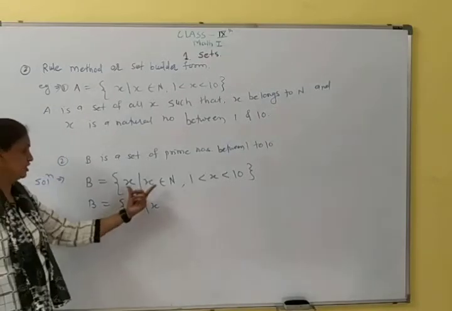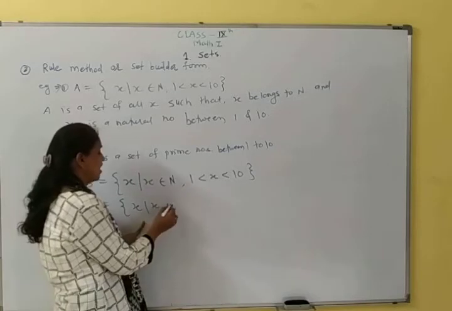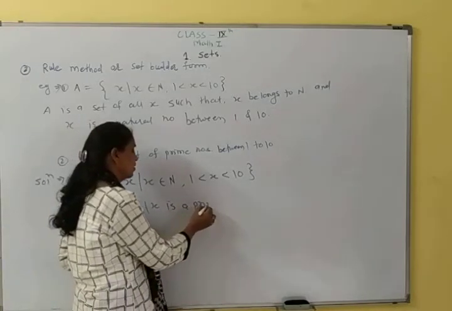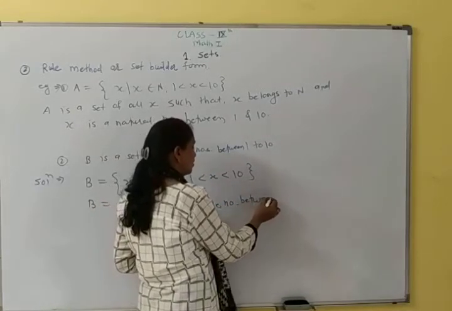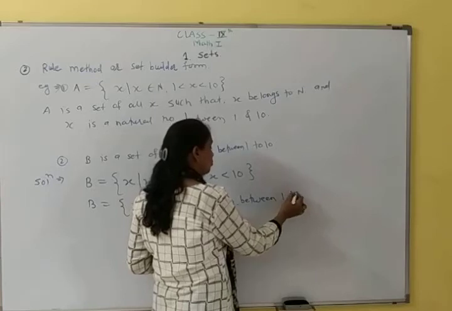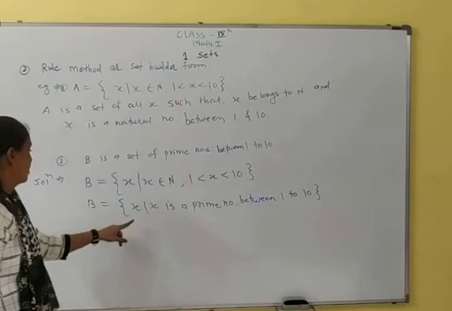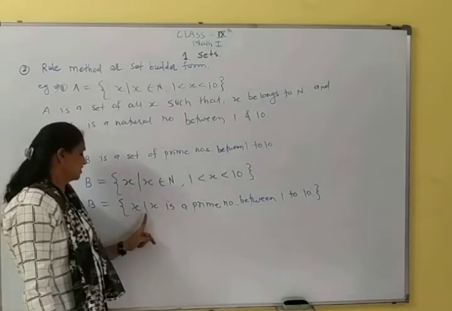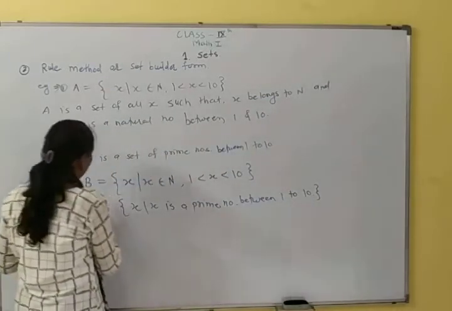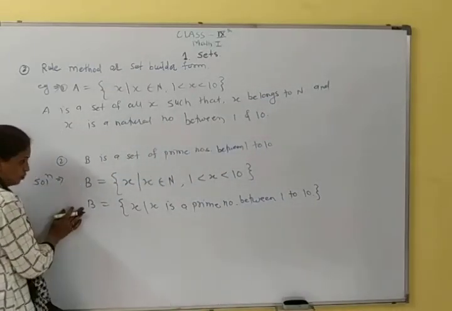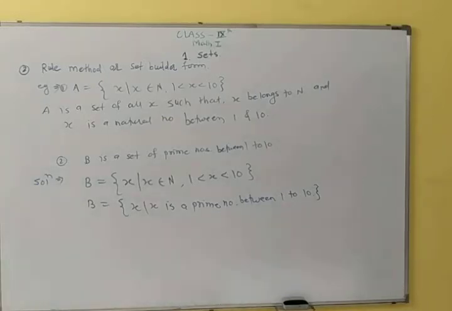And second method is that B is a set of all x such that x is a prime number between 1 to 10. Okay, this is the first type, this is the second type. आप लोग कैसे भी सॉल्व कर सकते हैं, ये टाइप करो या ये टाइप करो, दोनों टाइप से कर सकते हैं. So this is rule method and set builder form.